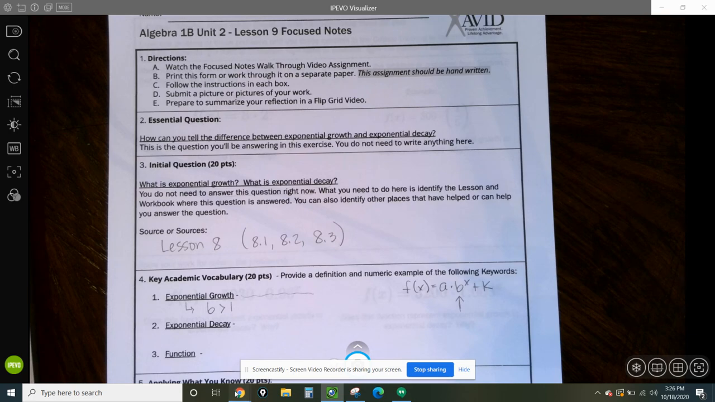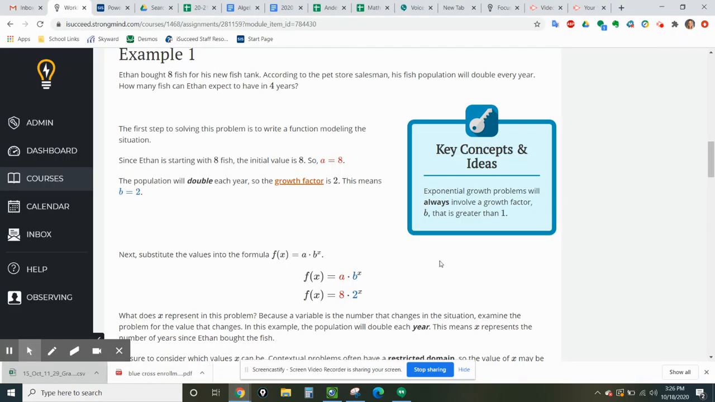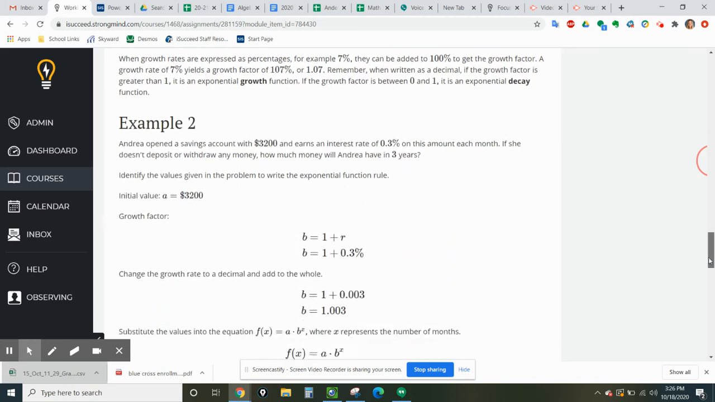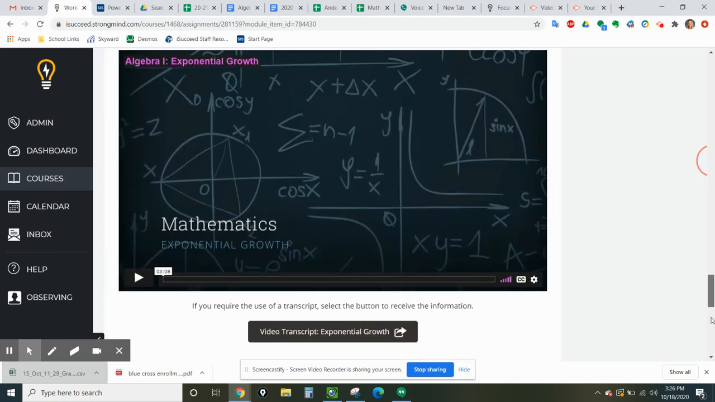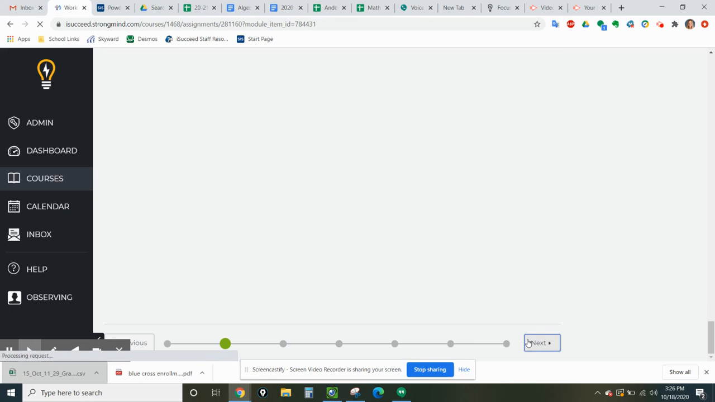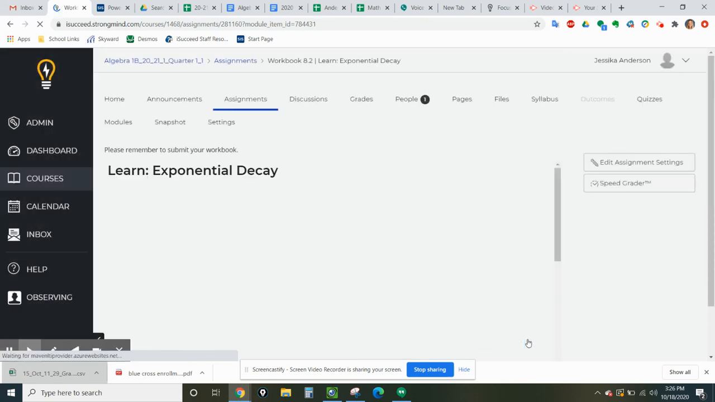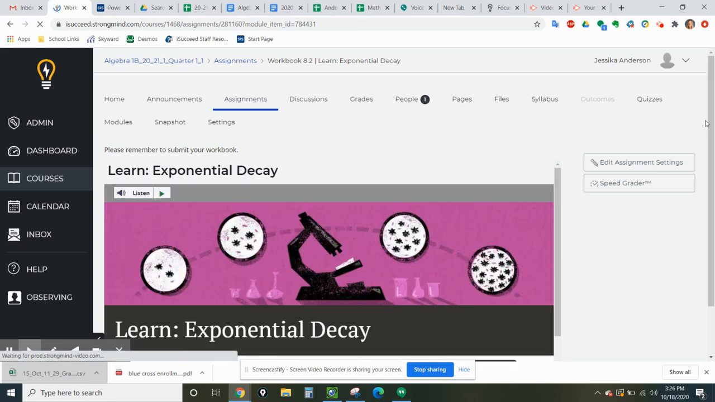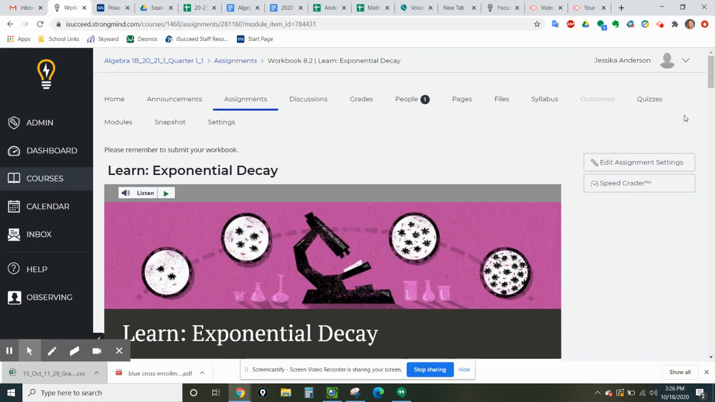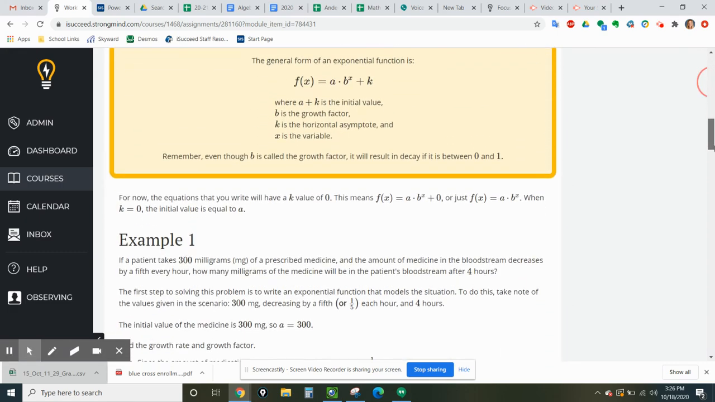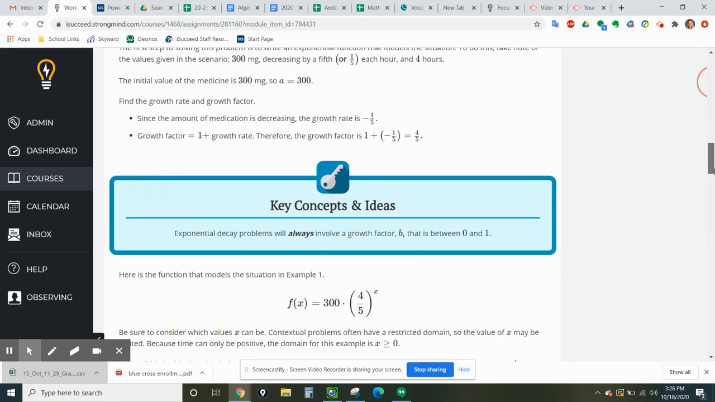Okay, now exponential decay. So I'm going to go back to the lesson here. So this whole lesson was about exponential growth. So I'm not going to be able to find exponential decay in here. So if I go to the next part, the next lesson was exponential decay. So I'm going to scroll down here and find exponential decay.